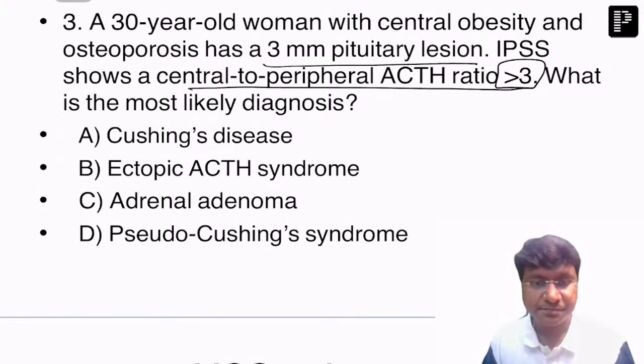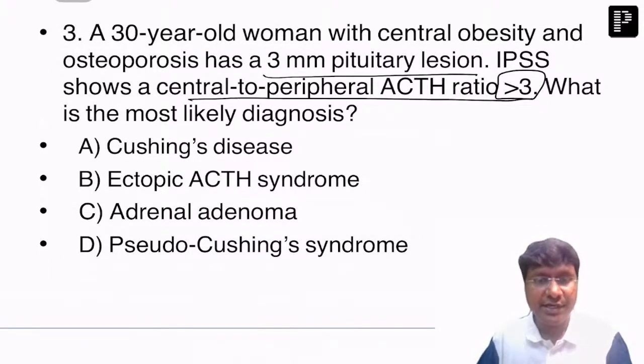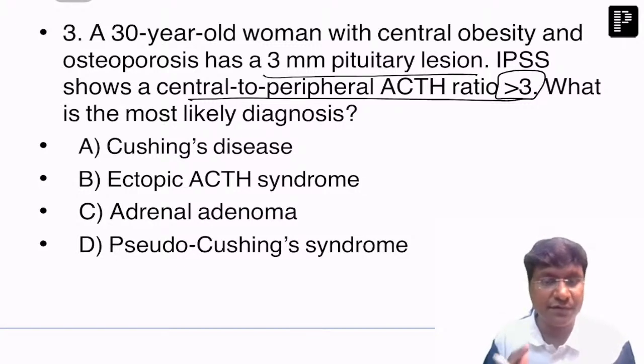Cushing's disease, ectopic ACTH syndrome, adrenal adenoma, then pseudo Cushing syndrome. Right? Okay, so here the individual is having the features of Cushing's, where there is central obesity, then osteoporosis, and a 3 mm pituitary lesion. And inferior petrosal sinus sampling shows central to peripheral ACTH ratio more than 3. What is the most likely diagnosis?